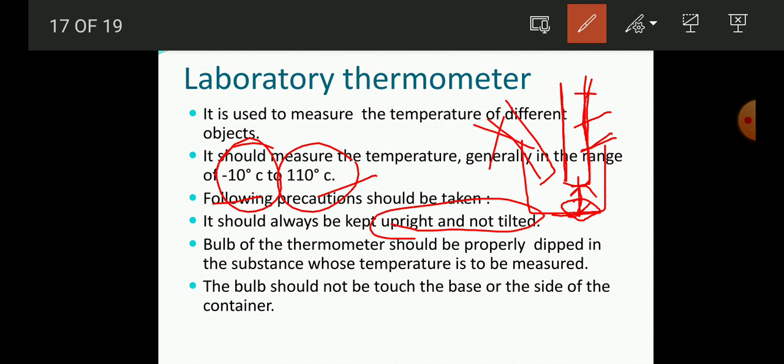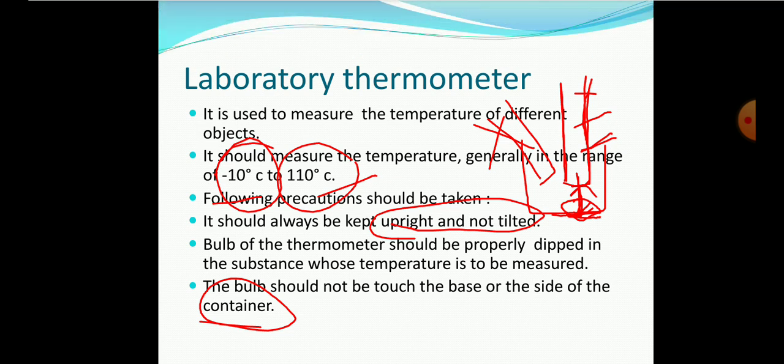And the bulb should not touch the base or the side of the container, because here the base is very warm, and if the thermometer touches the base, then the mercury, the thermometer will break. There is a chance of breakage, and this toxic chemical will be released. So it is important that the bulb does not touch the base or the side of the container. Students, try to follow these precautions when you are handling these thermometers.